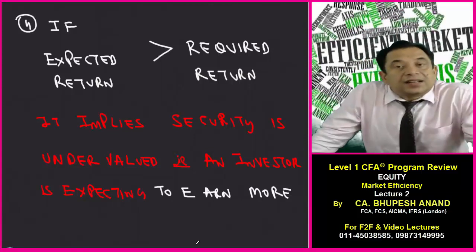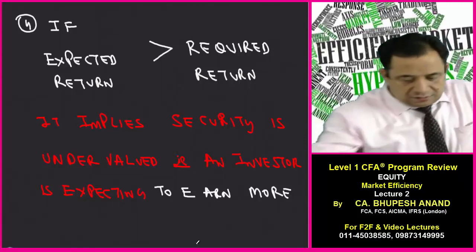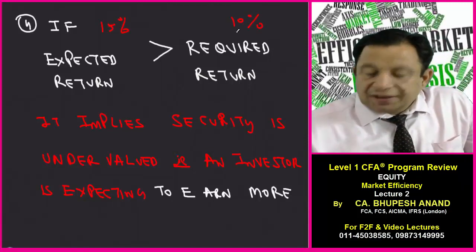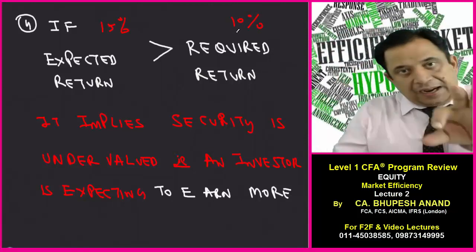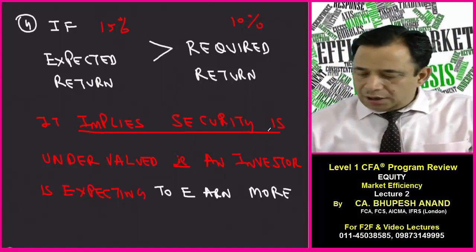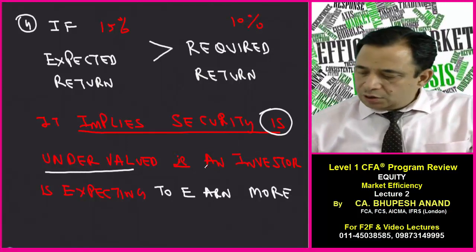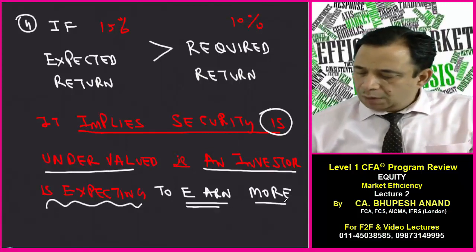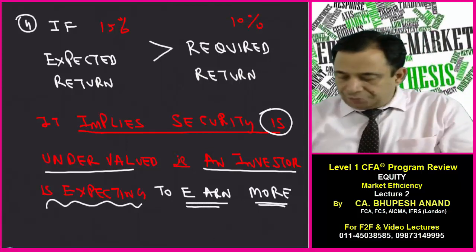If expected return is greater than required return, let it be like this: 15% and 10%. If required is 10 as per the beta and expected is 15, it implies security is undervalued, and hence an investor is expecting to earn more in future.